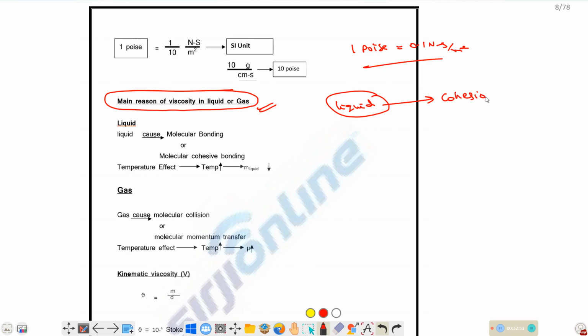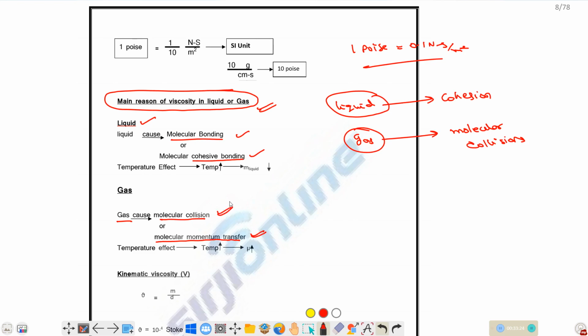In case of gases, the main reason is molecular collisions. Random molecular collisions is the main reason. So in case of liquids, it's mainly due to molecular cohesive bonding, and in case of gases, it is mainly due to molecular collisions, or molecular momentum exchange or transfer.